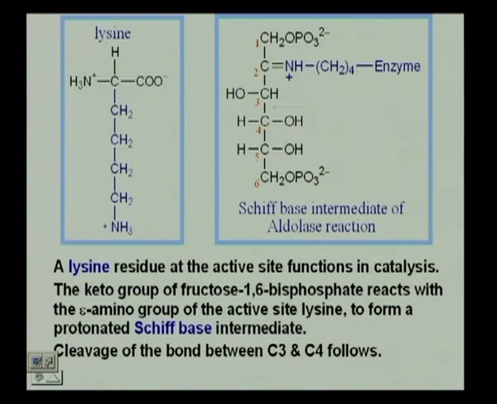The epsilon amino group of the lysine, in the active site of aldolase, interacts with the keto group of fructose 1,6 bisphosphate and breaks it up. There is cleavage between carbon atoms 3 and 4.